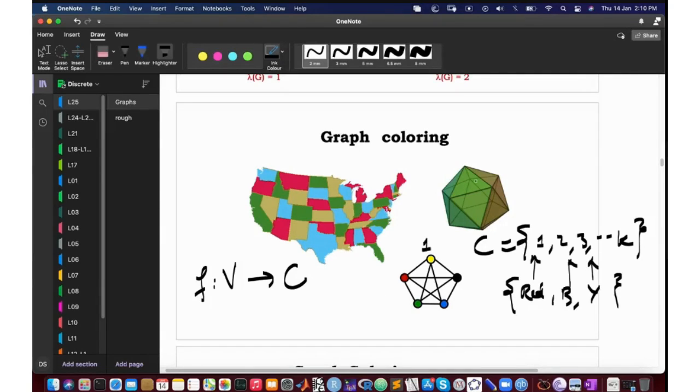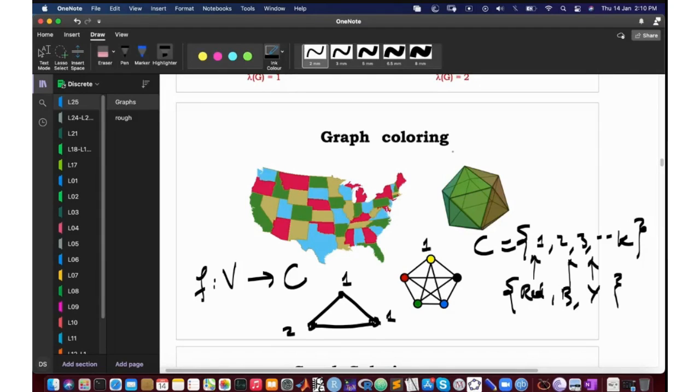All right, so for example, here is a graph, and this guy has 3 vertices, so let me color it with 2 colors. Okay, तो मैं इसको 1 दे देता हूँ, इसको 1 दे देता हूँ, इसको 2 दे देता हूँ. Okay, so this is the coloring of this graph.